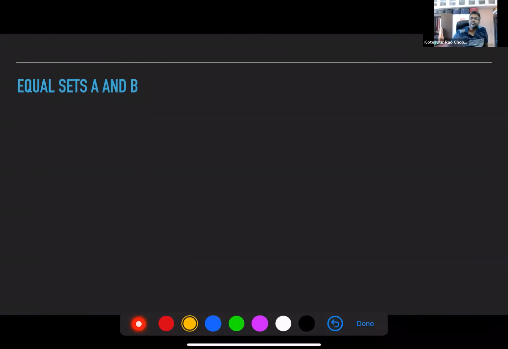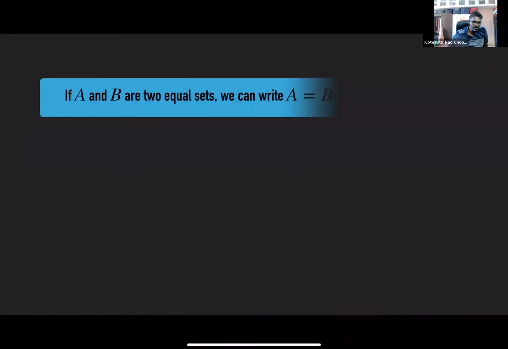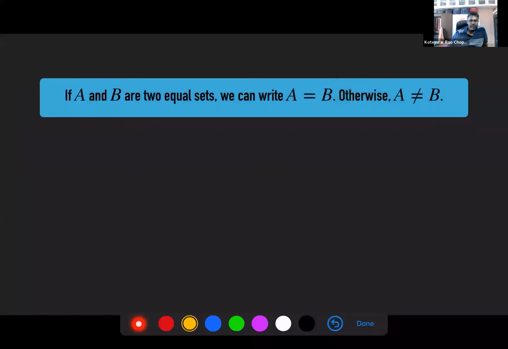Okay, equal sets. Now, when you say A and B are equal, what do they mean? They have exactly the same elements. So A has the same elements, B also has. Whatever elements are there in B, they are also there in A. That's the idea. If A and B are equal sets, then we use A equal to B.